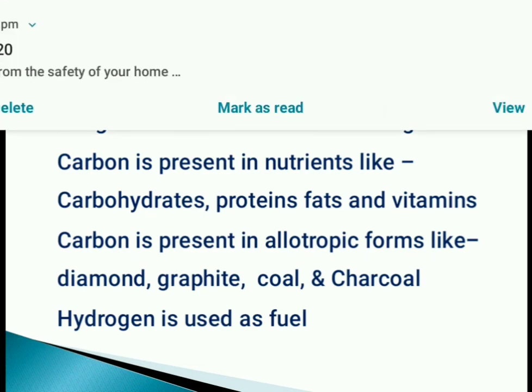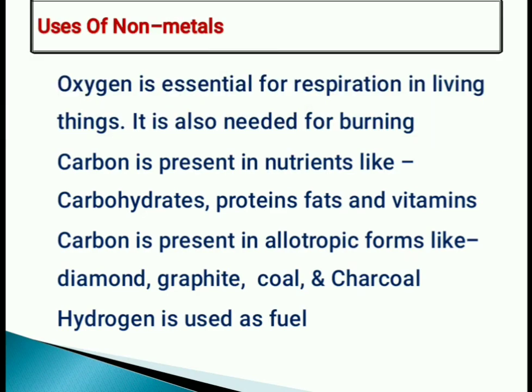Carbon is present in nutrients like carbohydrates, proteins, fats, and vitamins. Matter is nothing but all living things and non-living things are made up of matter. Matter means all these elements. So even in the living things, even in the food we eat contains carbon, that is a non-metal. Carbon is present in the allotropic forms like diamond, graphite, coal, charcoal. They are all the allotropic forms of carbon. If you burn it, you get the carbon at last.